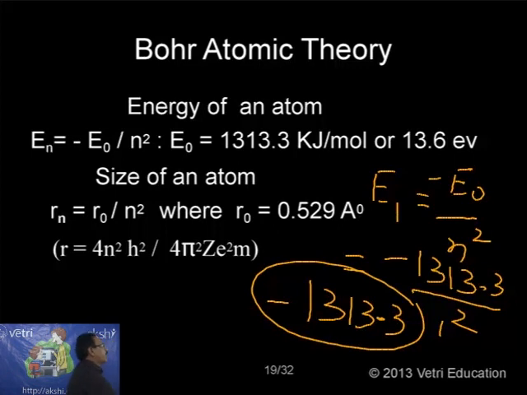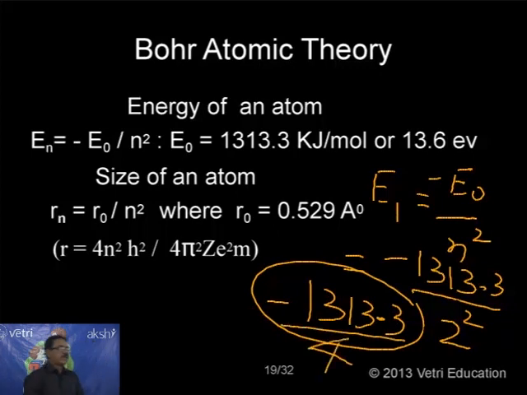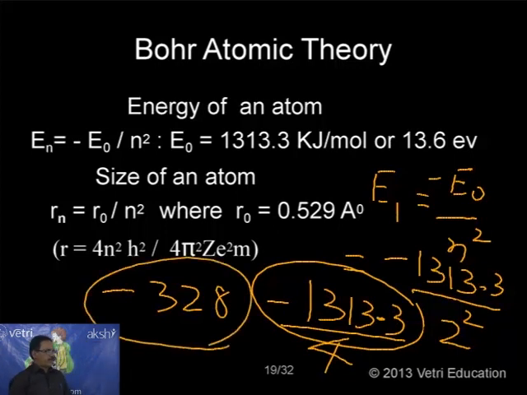Instead of here, I can now write 2 square here. N equal to 2, 2 square means 2 into 2, 4, so you divide by 4 here. In fact, when you divide by 4, it is approximately minus 328 kilojoule per mole for N equal to 2.